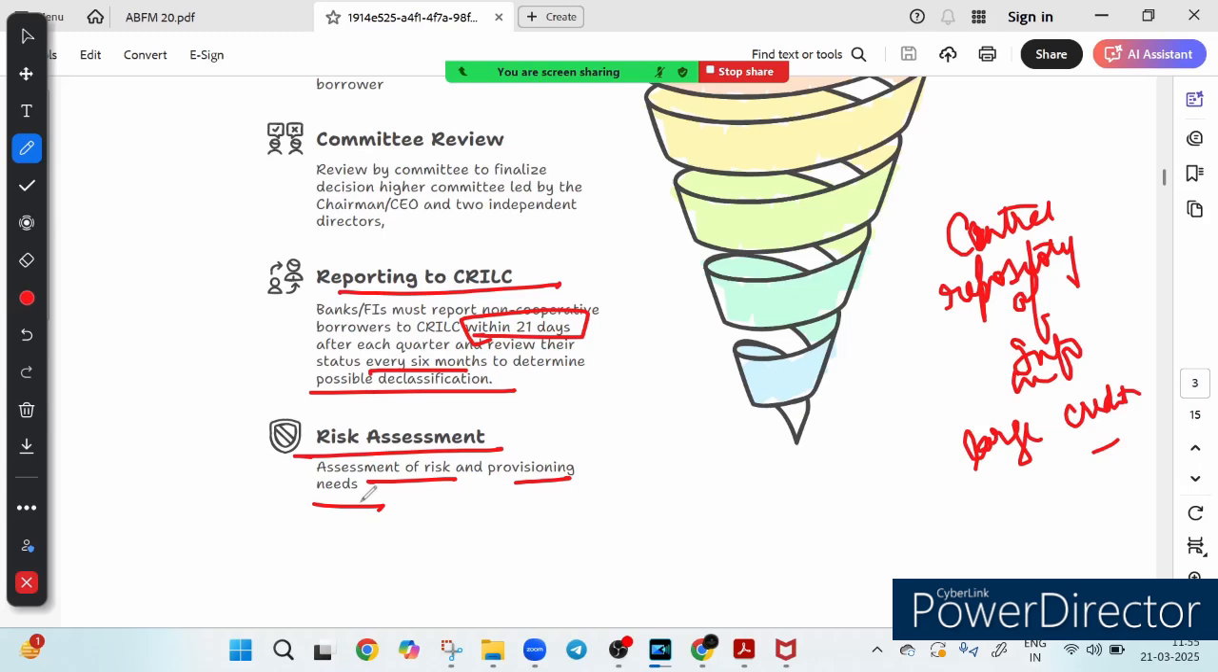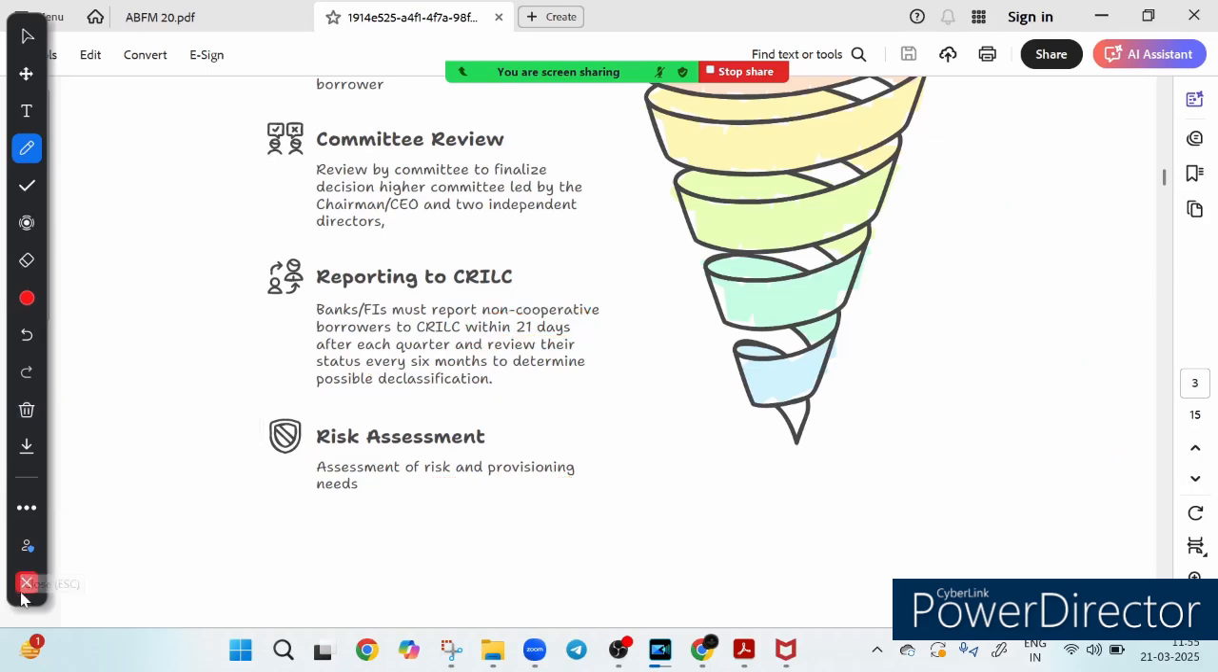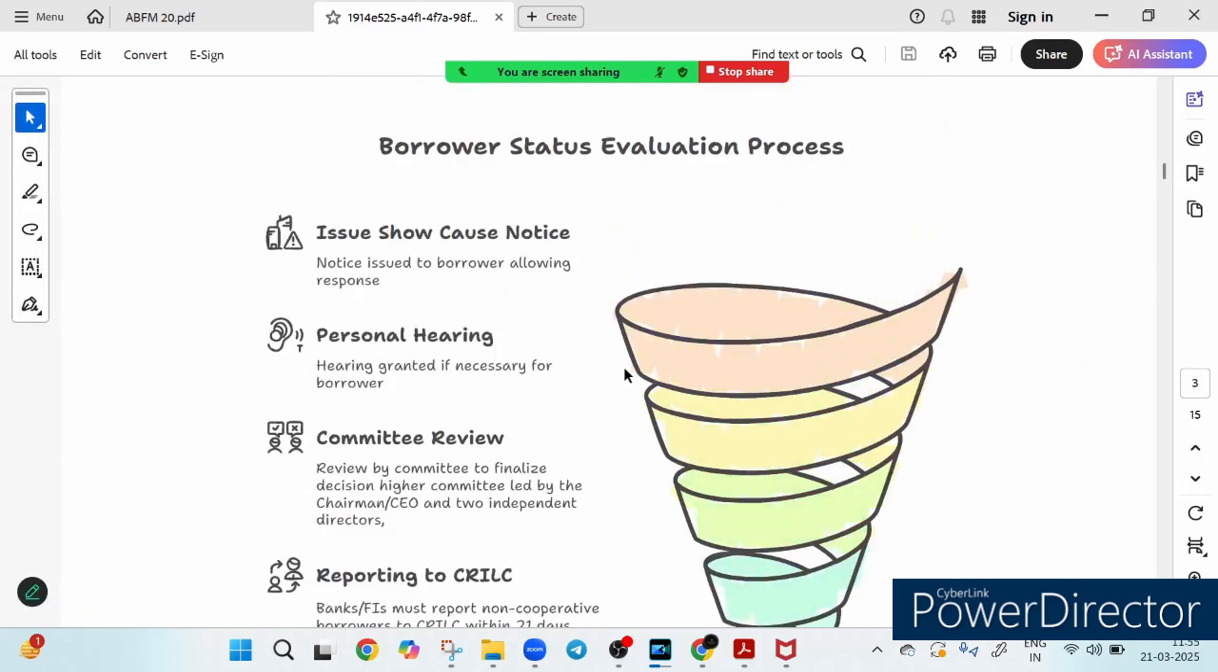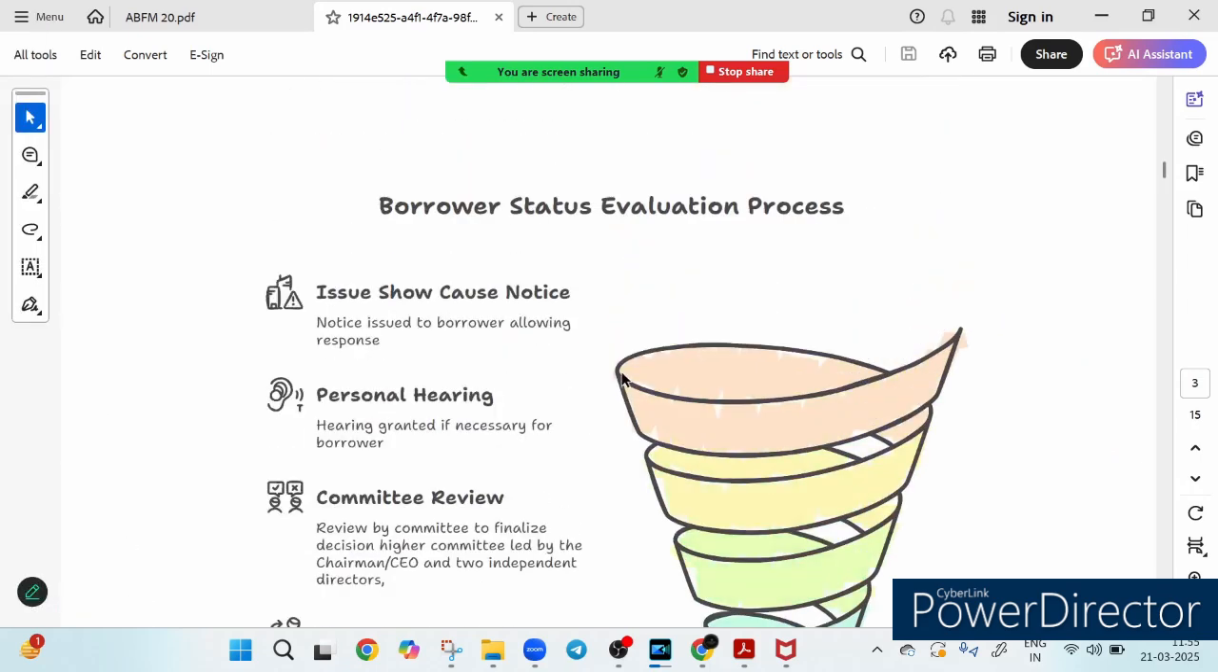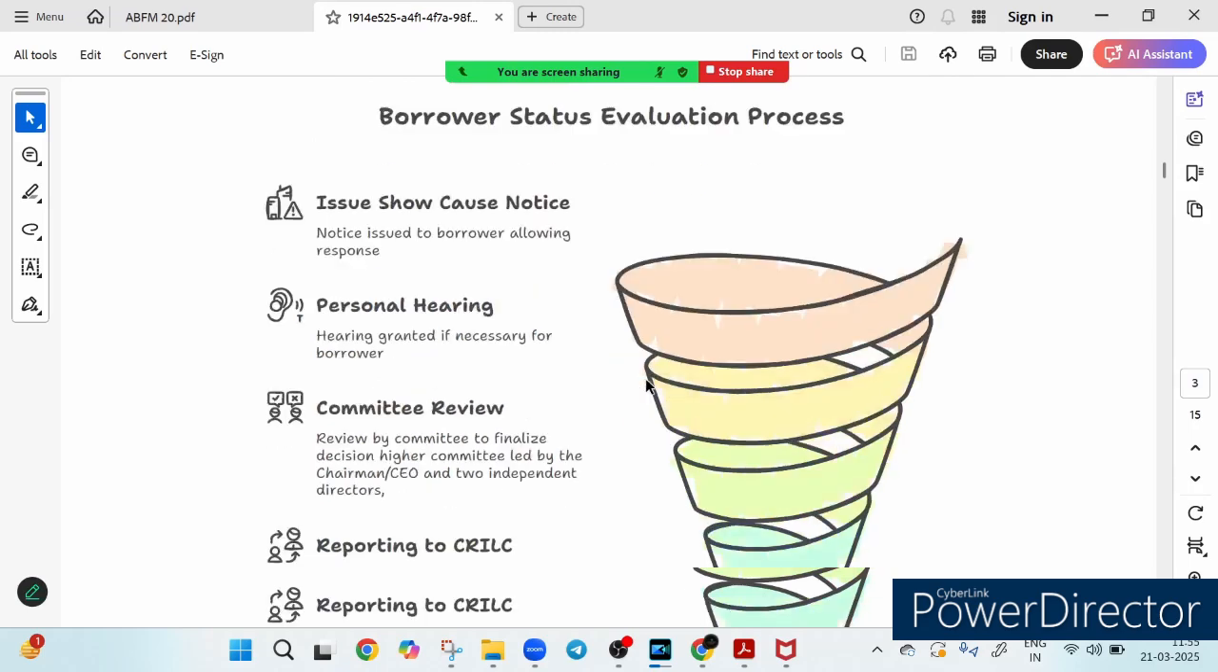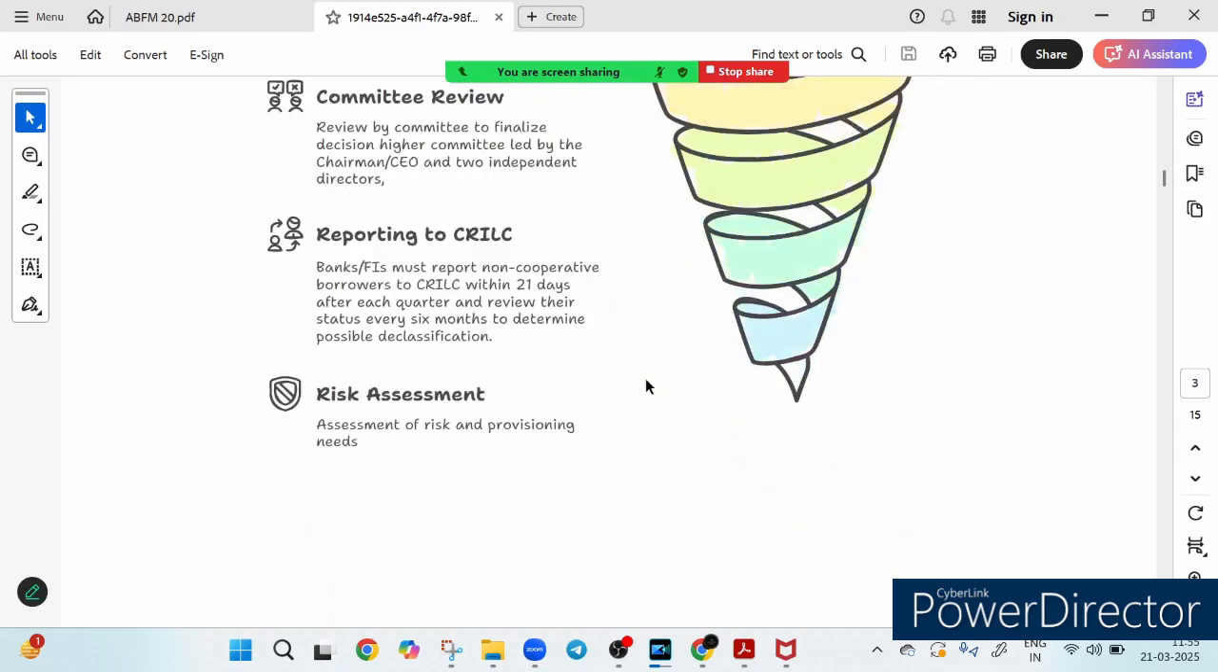So a well-defined process ensures that genuine borrowers get a fair chance while willful defaulters face strict action. Right? So the question is answered now. So what was the question? How the borrower status evaluation process is done. So: show cause notice issued, personal hearing, committee review, report to CRILC, and risk assessment.